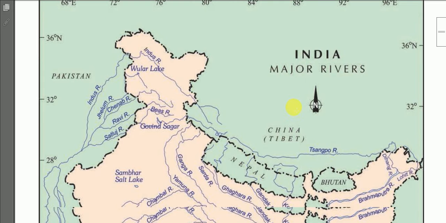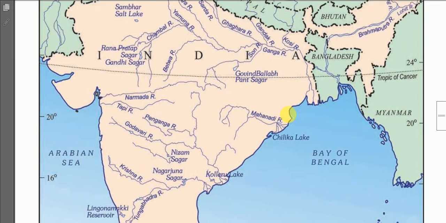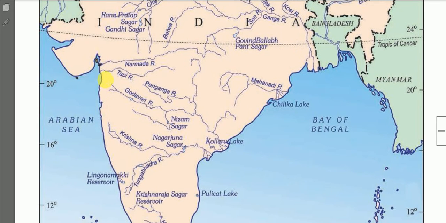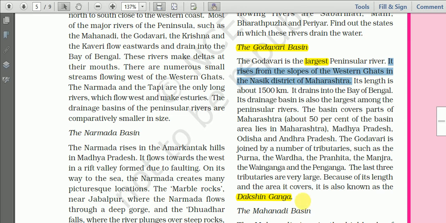So about the origin of the Godavari River, it is here. It originates from the Nasik district in Maharashtra, as mentioned here. See, Nasik district of Maharashtra, and it is flowing eastward into the Bay of Bengal. So this is the Godavari River.